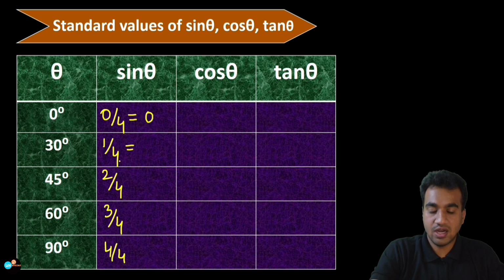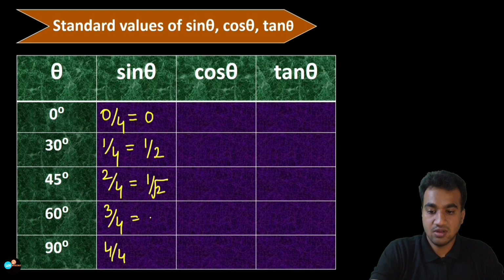And next, 1 divided by 4, take the root. So 1 divided by root 4 is nothing but 1 by 2. So 1 by 2 is the value of sine 30 degree. And next you have 2 by 4. So 2 by 4 is nothing but 1 divided by 2, but take the root. So that gives you 1 divided by root 2.